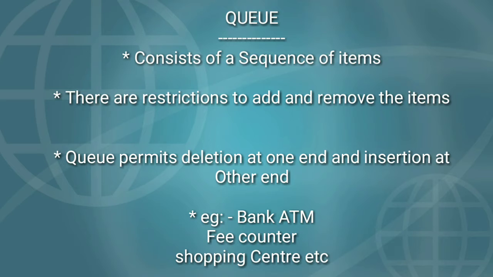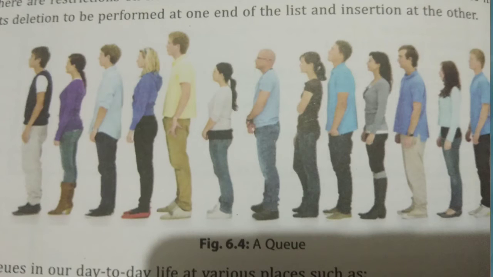For example, suppose a bank ATM queue, or a queue at a fee counter, or a queue in a shopping center. You know the structure of a queue. What is the structure of a queue? The first entered person will be at the first position, the second entered person at the second position, the third entered person at the third position.